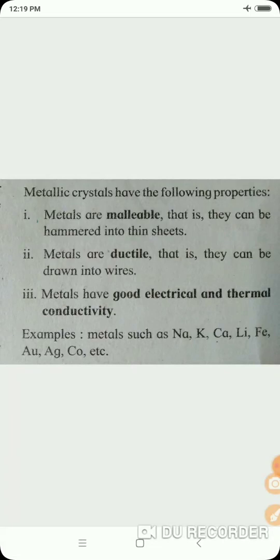The examples are metals such as sodium, Na is the symbol for sodium, potassium, Ca calcium, Li lithium, Fe iron, Au gold, Ag silver, and Co for cobalt. So these all are metallic crystals. So we studied a total of four types of crystalline solids: first the ionic crystal, then the covalent network crystal, third the molecular crystal, and the metallic crystal. These are all the types of crystalline solids.